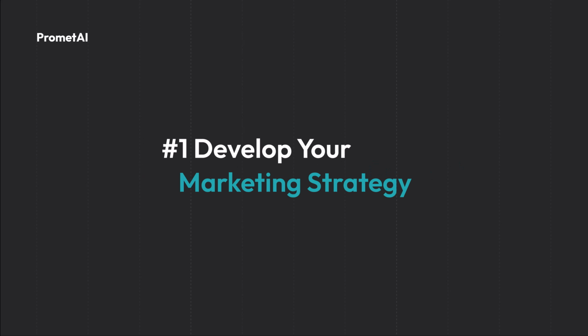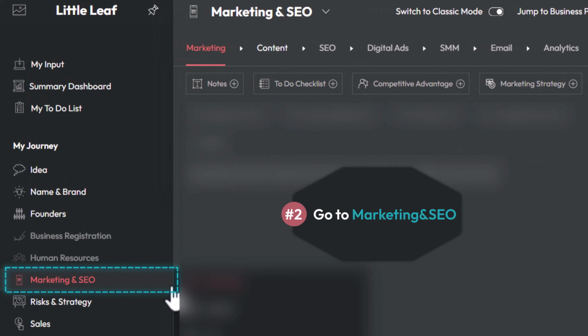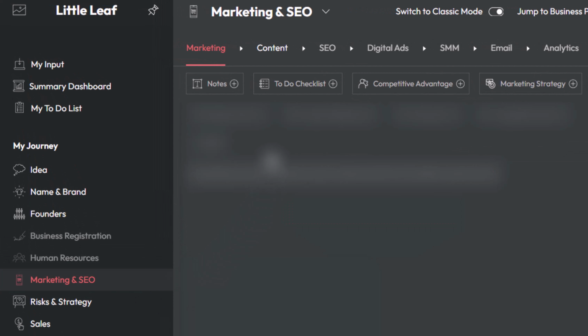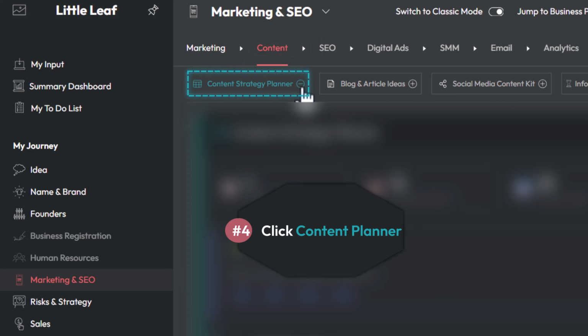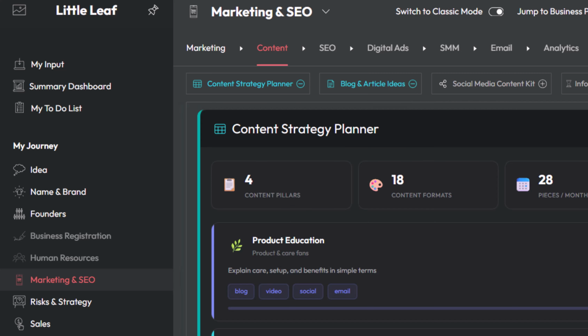To get started, head to the Marketing and SEO section in the Entrepreneur's Journey. Then, click Content from the top toolbar and open the Content Strategy Planner and Blog and Article Ideas tools.